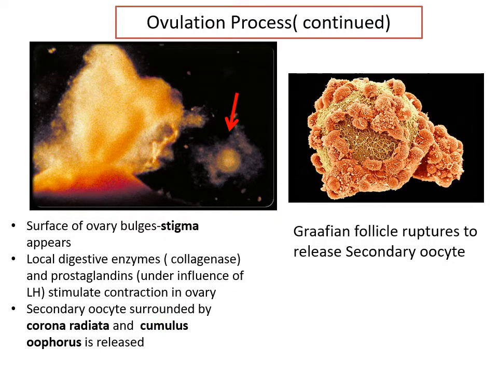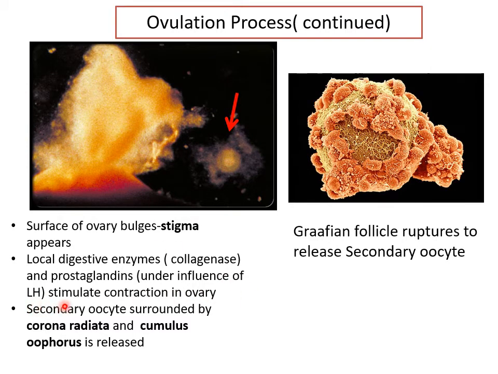Now here you can see a picture of ovulation. So firstly, what happens? The surface of the ovary starts showing a bulge that is known as a stigma. Okay, imagine this like just bulging. And then there are local digestive enzymes produced by the ovarian stroma, for example, collagenase and some prostaglandins. Again, all this happens why? Because of a sudden LH increase.